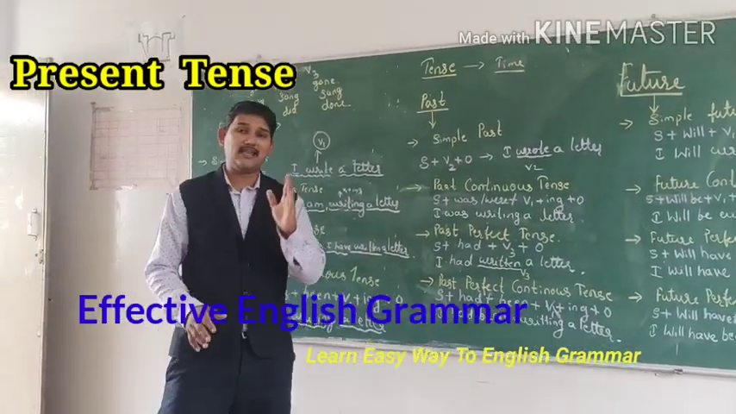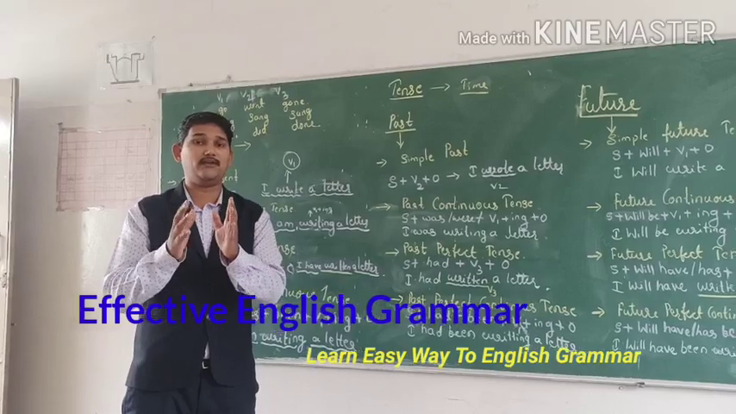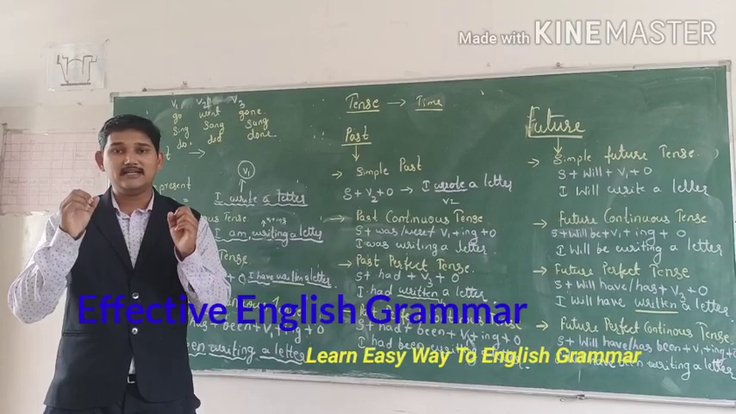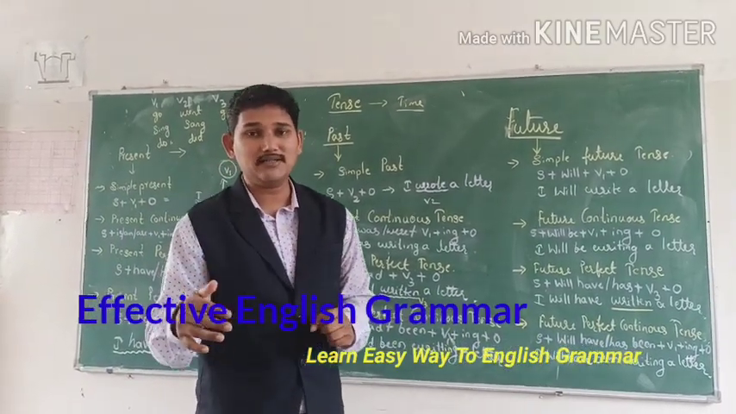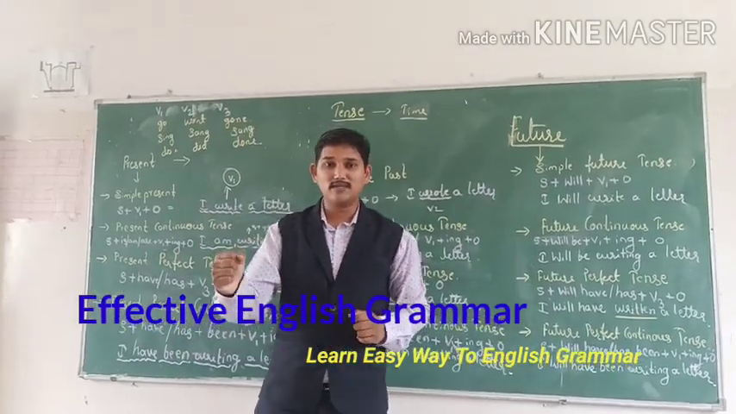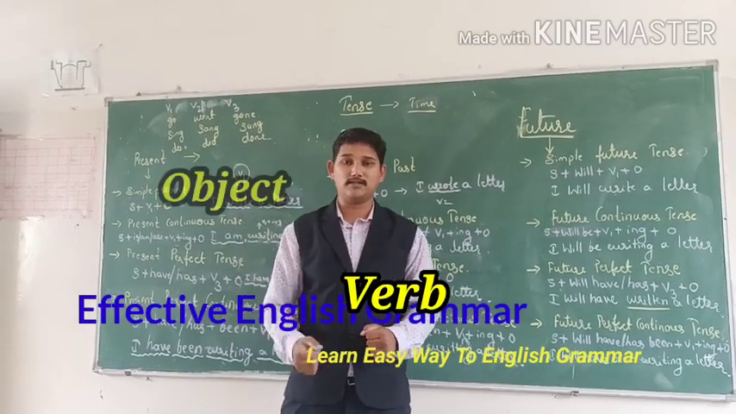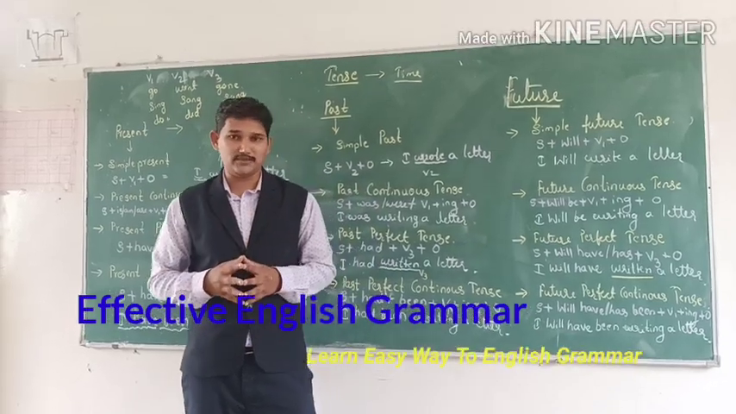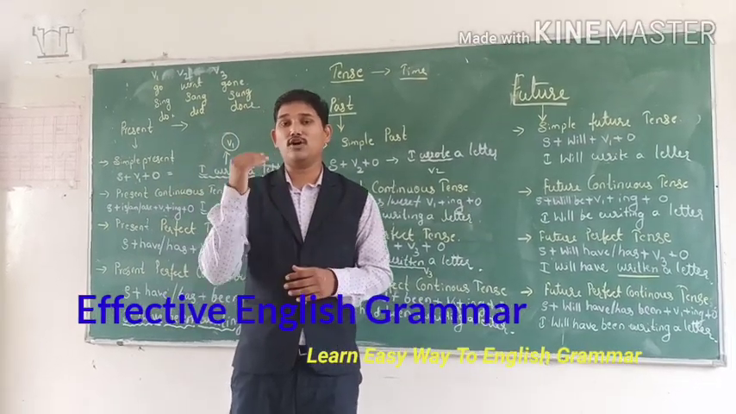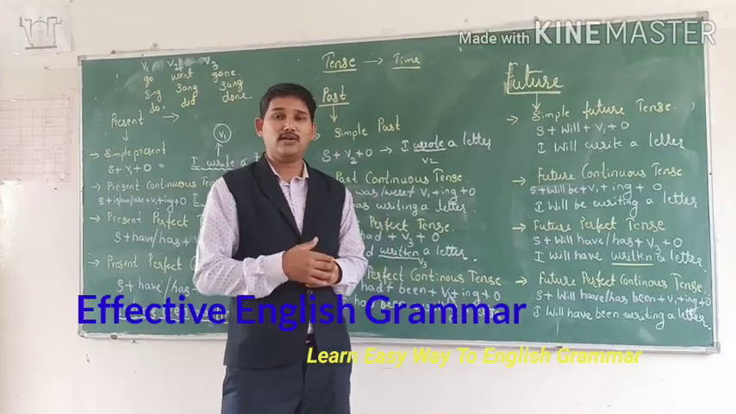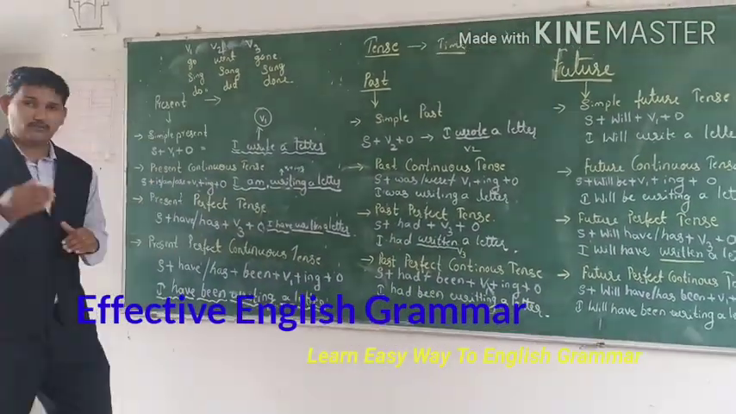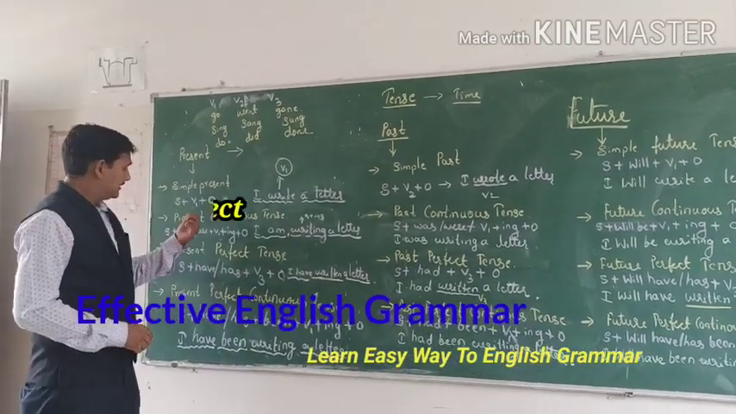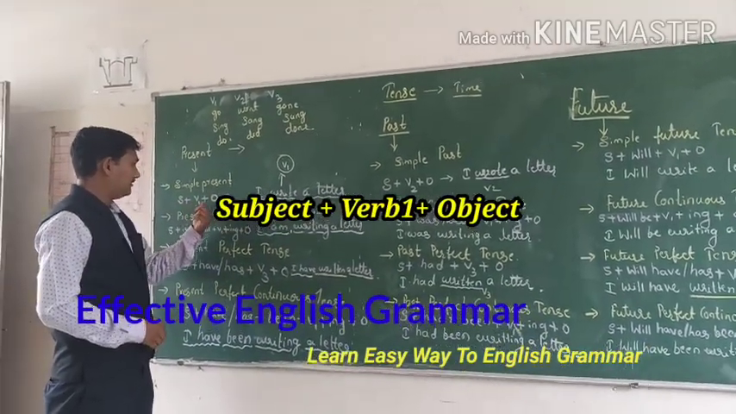I said in the last videos, when we were learning sentences and words, that a sentence has three parts: subject, verb and object. These three parts are very important. Without that formula we cannot frame sentences. Along with that formula, here again we have subject, V1, object.